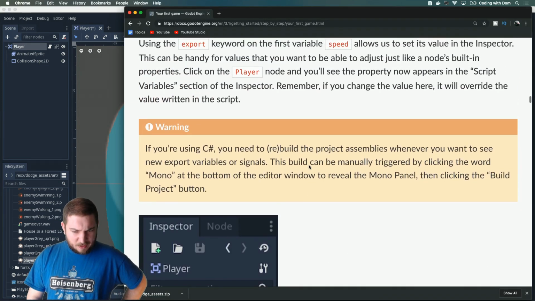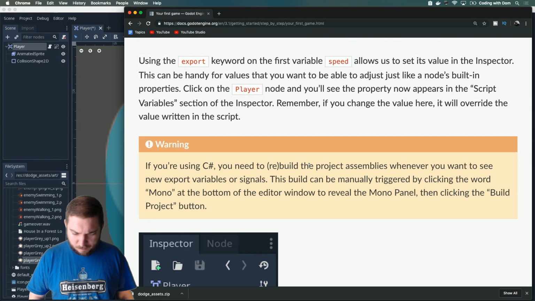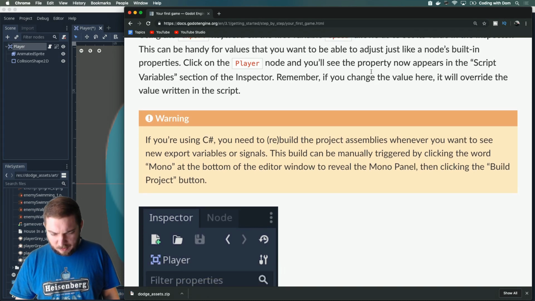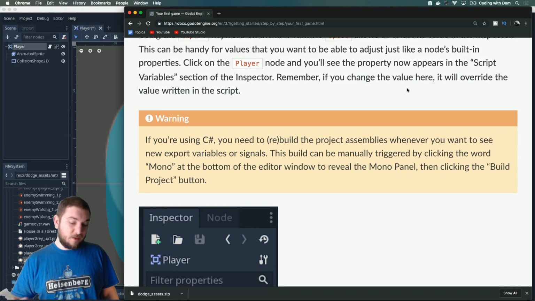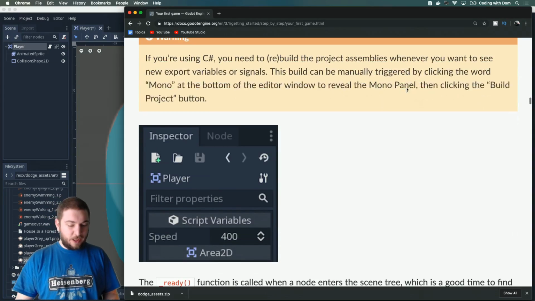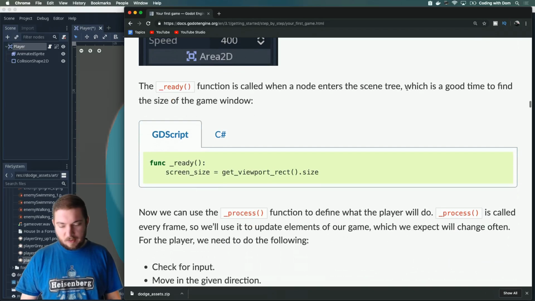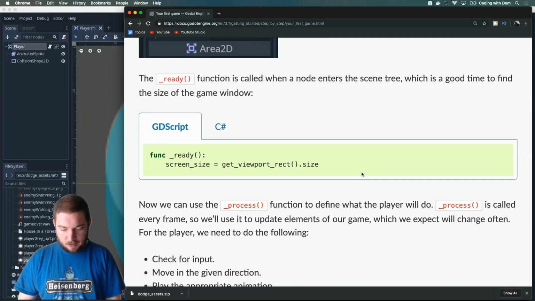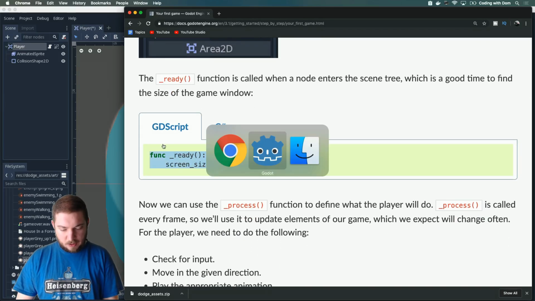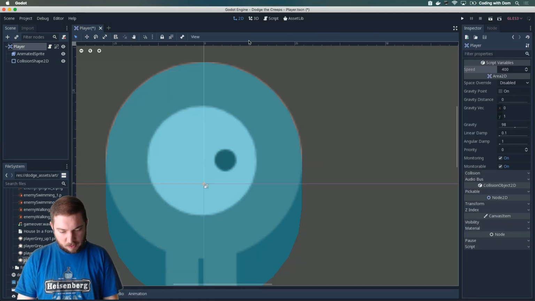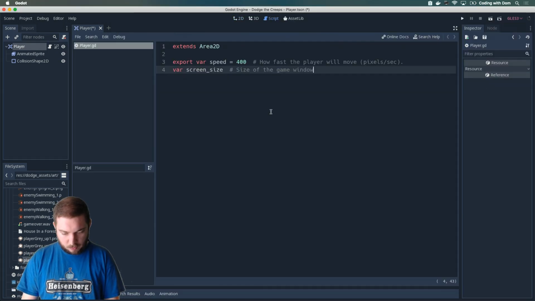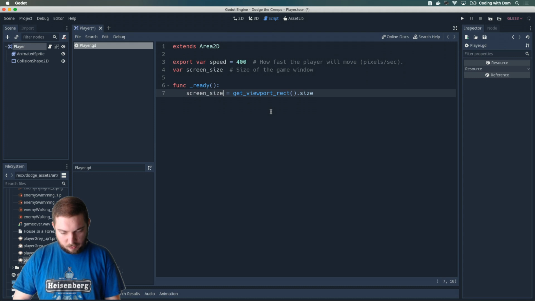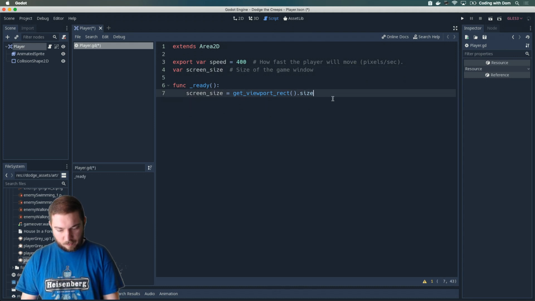So this might be another thing we have to take notes about. Go ahead, you'll see the property. If you change the value here, it will override the value written in the script, but it doesn't mean it will actually change the script. Okay, that makes sense. Then we're going to do this, function ready, to grab the screen size of the viewport and save it into our variable.